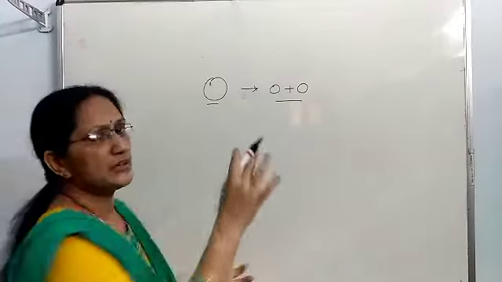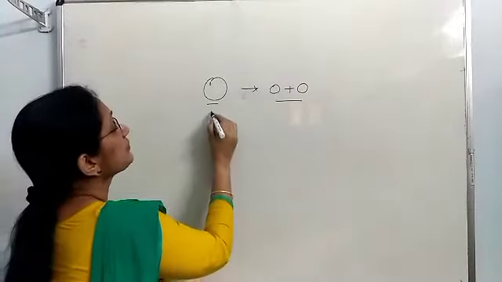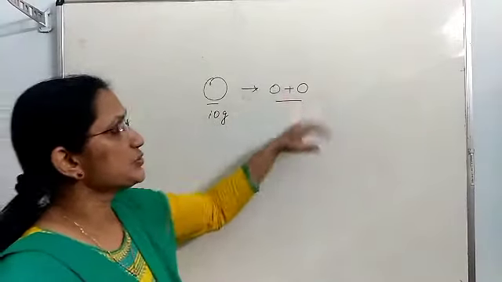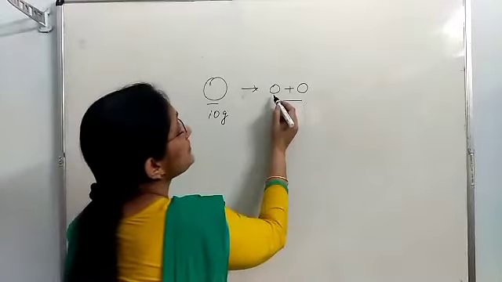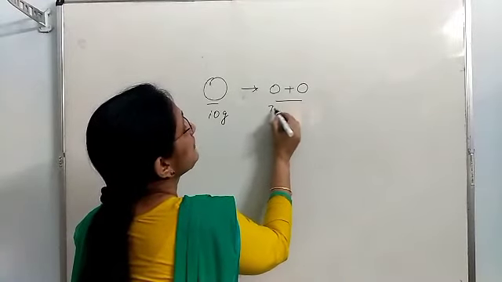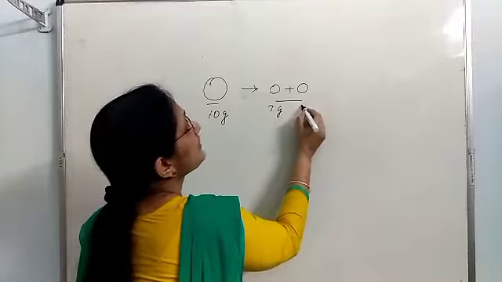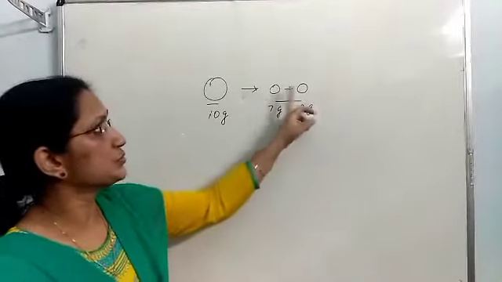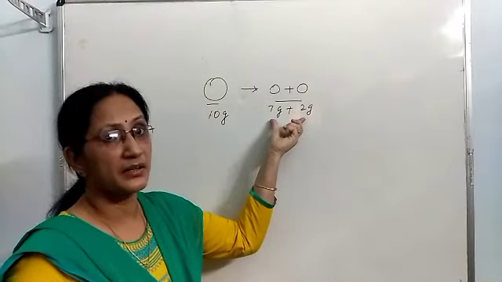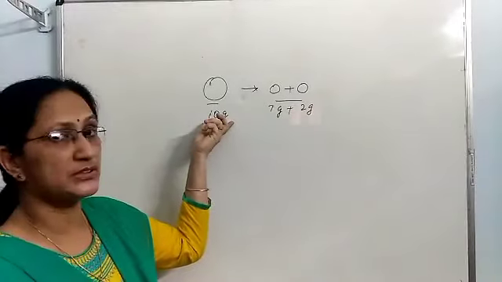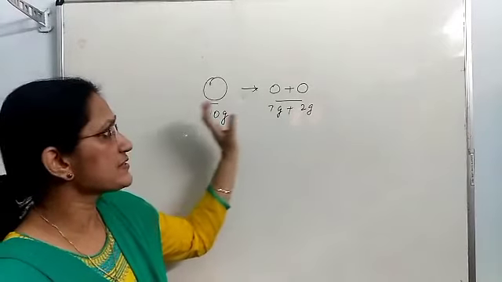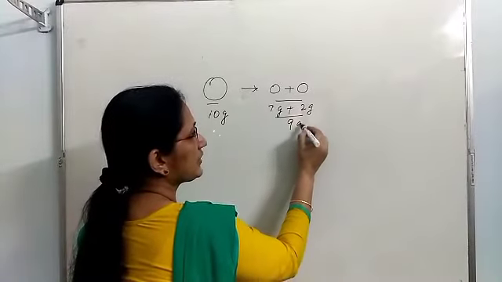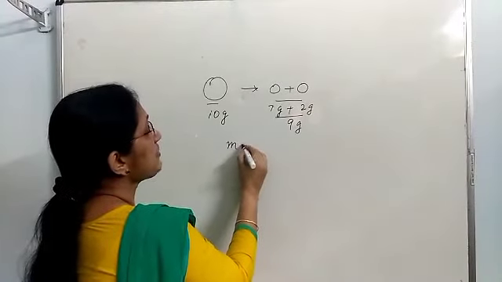Suppose, I just use some numbers, not exact numbers. Suppose the mass of this heavy nucleus is 10 gram. It breaks into two lighter nuclei. The mass of this nucleus, suppose it is 7 gram and this one is 2 gram. So, the total mass of these two nuclei together makes 9 gram. Here the mass of the nucleus broken is 10 gram. So there is a small difference in the mass. Here the total is 9 gram. So that difference we call mass defect.